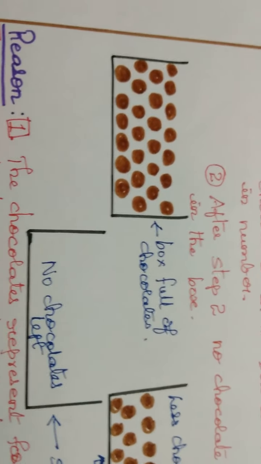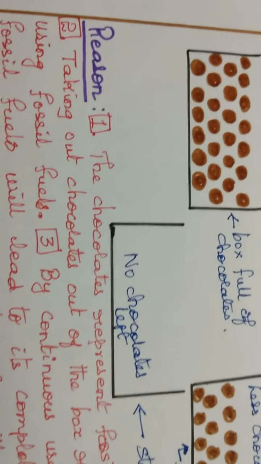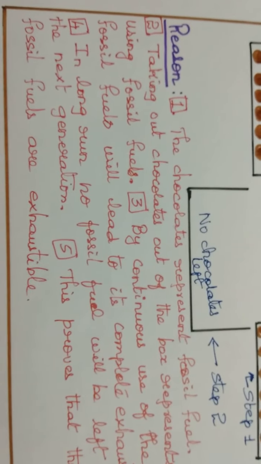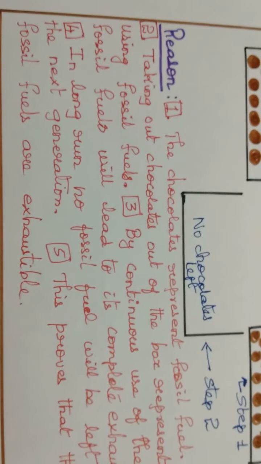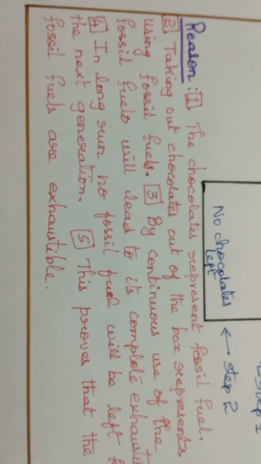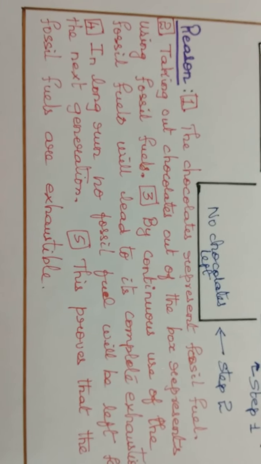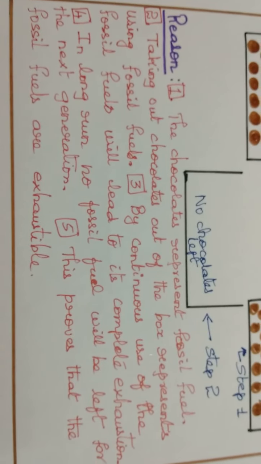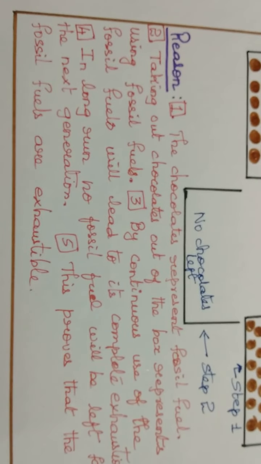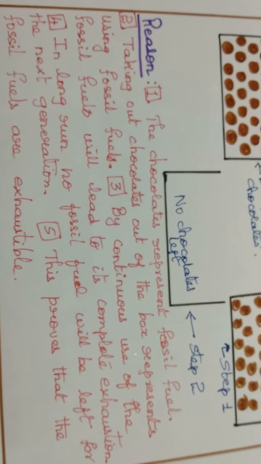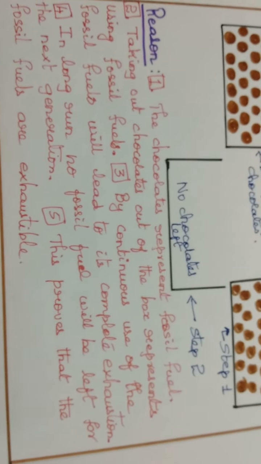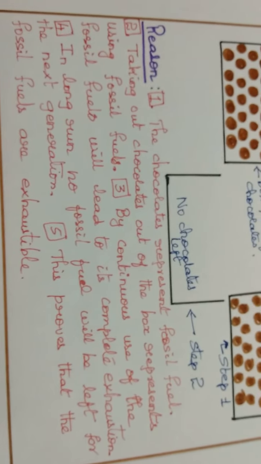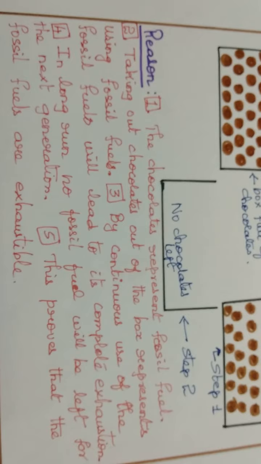So what is the reason for it? Why have we done this activity? The chocolates represent the natural resource, that is the fossil fuel, that is coal and petroleum. Taking chocolates out of the box represents using the fossil fuel. Continuous use of the fossil fuels will lead to its complete exhaustion. It will get over and no fossil fuel will be left in the mines. So in the long run, no fossil fuel will be left for the next generation. This proves that the fossil fuels are exhaustible.